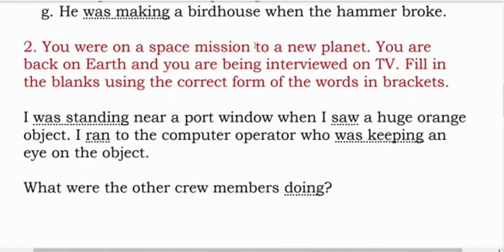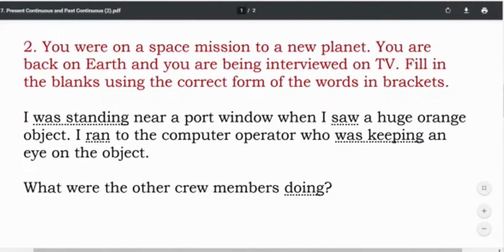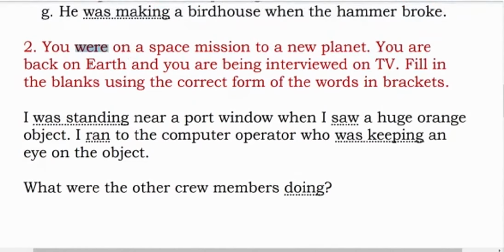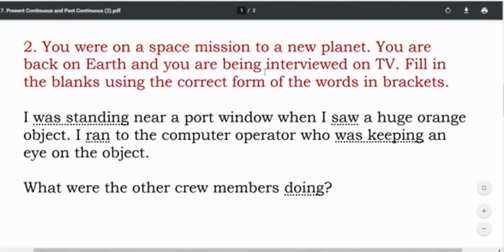You were on a space mission to a new planet. Please note the tenses over here. You were, तुम थे. That means it is the past tense already over. You are back on earth and you are being interviewed on TV. Are being interviewed means अभी तुम्हारा इंटरव्यू चल रहा है. Right now it is happening. Fill in the blanks using the correct form of the words in brackets.